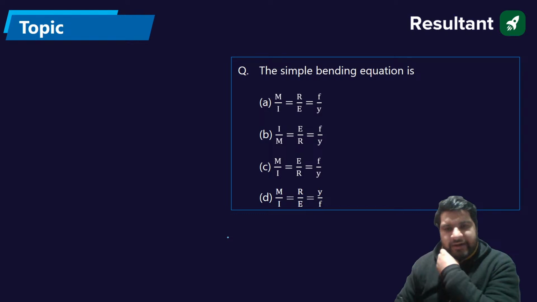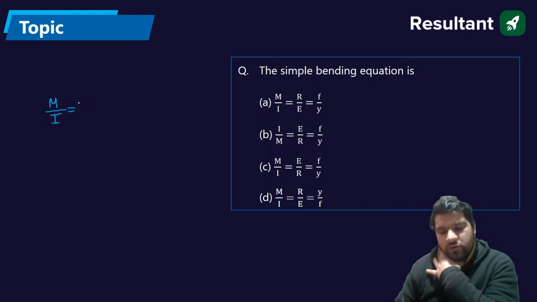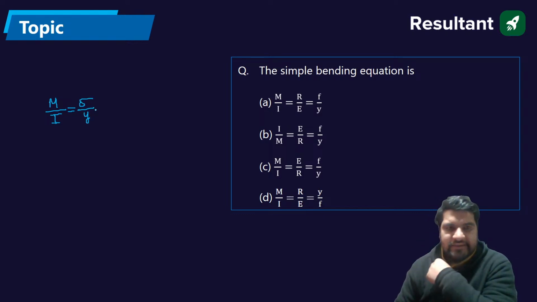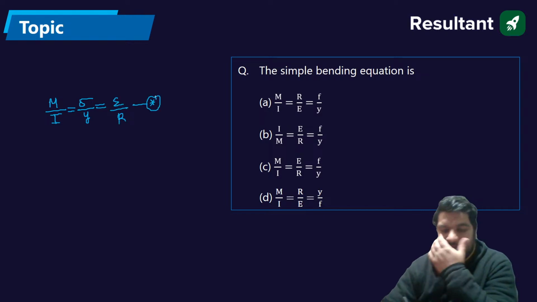So we know that the moment M divided by the moment of inertia I of the beam will be equal to what? That will be sigma by y. Sigma is the bending stress, and y is the extreme fiber distance. And that will be equal to E by R.